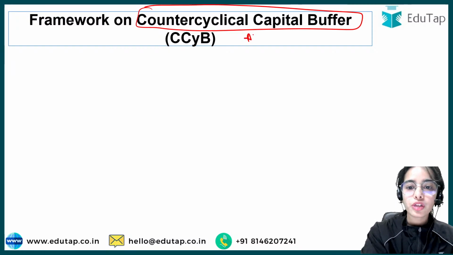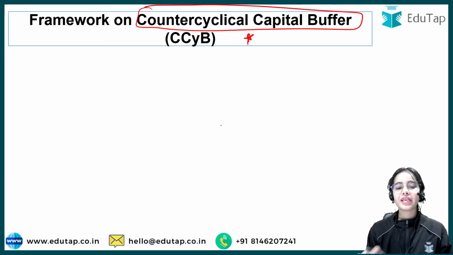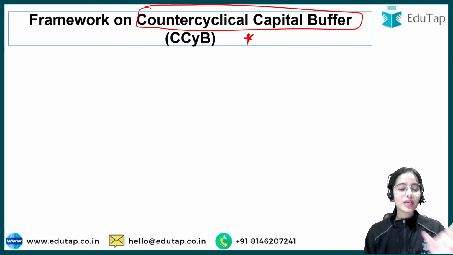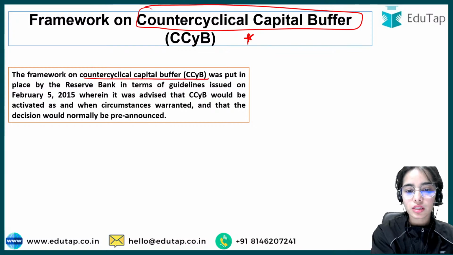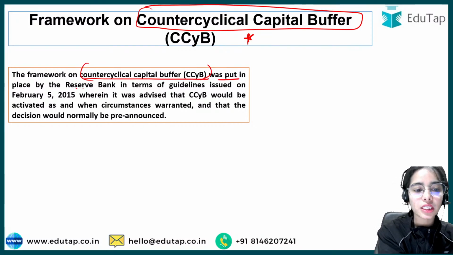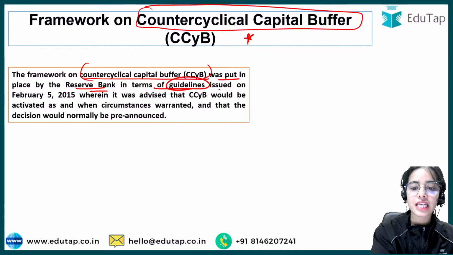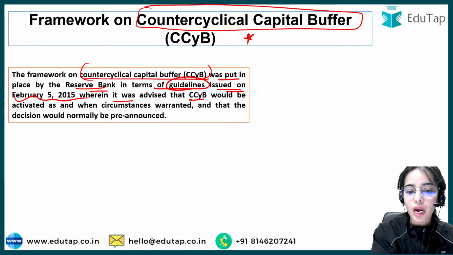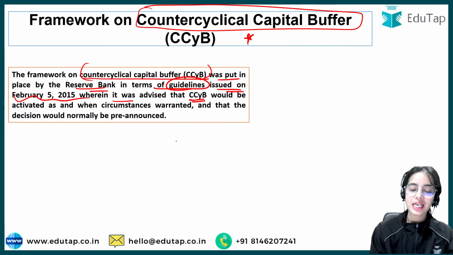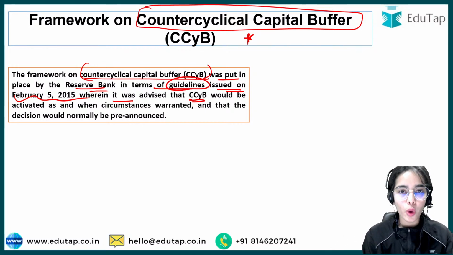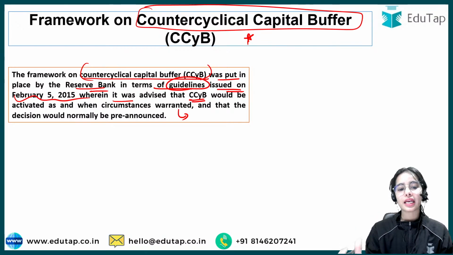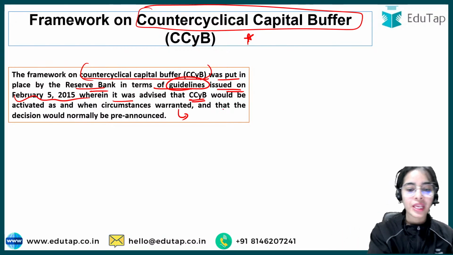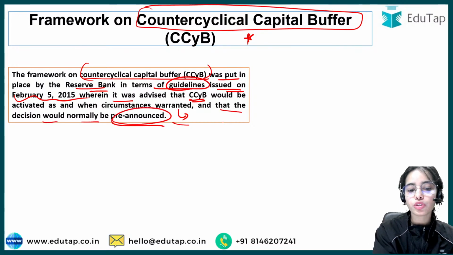So now coming to the framework. Till now, we have understood the news that the RBI has said it is not required for now. What is the framework for this counter-cyclical capital buffer? The framework was put in place by the Reserve Bank of India in guidelines issued on February 5, 2015, wherein it was advised that the counter-cyclical capital buffers would be activated as and when circumstances warranted. As per the circumstances of the country, if it is required, then the buffers will be initiated, and the decision would normally be pre-announced by the Reserve Bank of India.